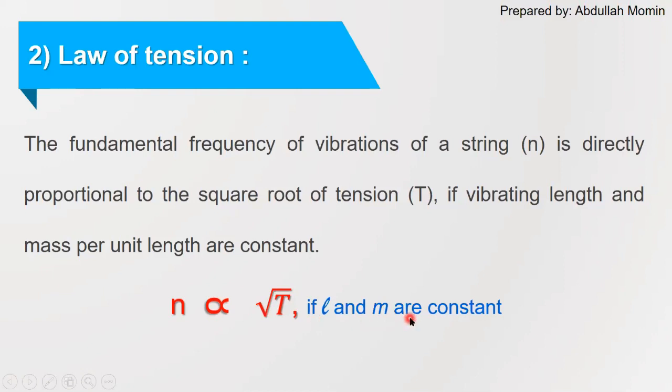So this is the second law of vibrating string, or it is also called the law of tension, and it states that fundamental frequency is directly proportional to the square root of tension in the string if L, that is vibrating length, and m, that is linear density, are constant.